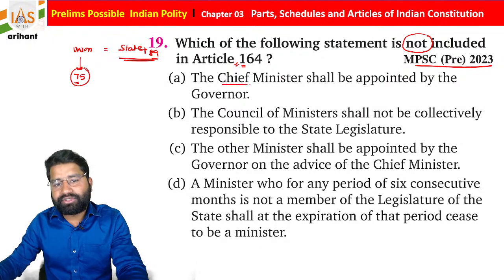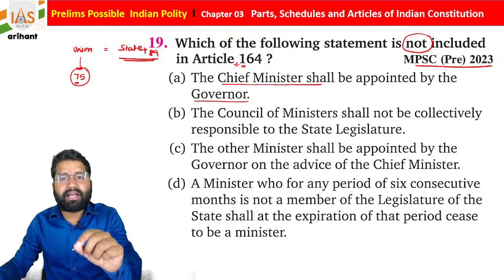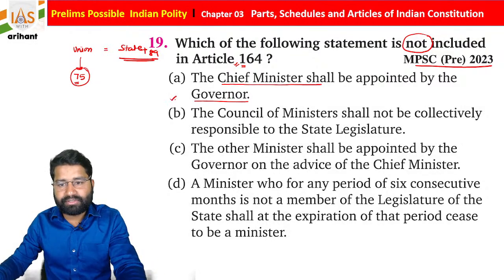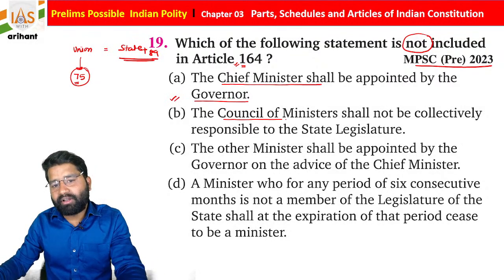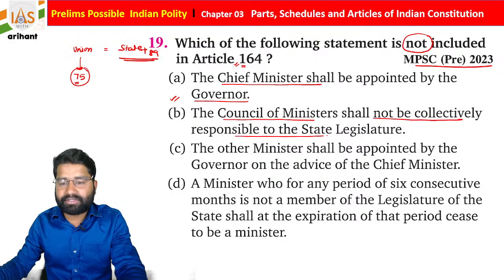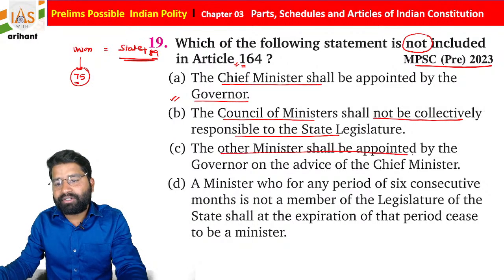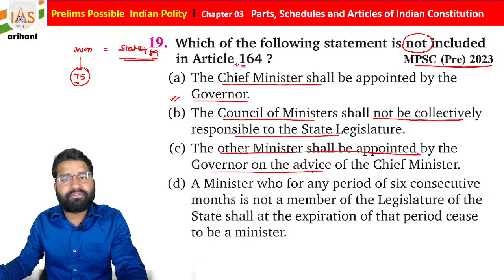Chief Minister shall be appointed by Governor. Chief Minister of a state shall be appointed by a governor. So you'll say, sir, this is correct. The Council of Ministers shall not be collectively responsible toward the state legislature. Now, other ministers shall be appointed by the governor on the advice of Chief Minister.